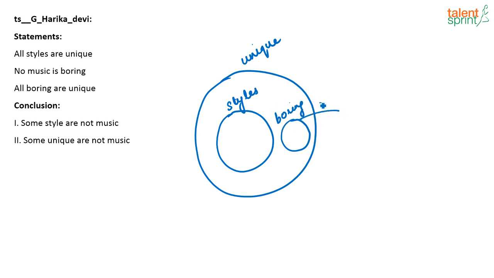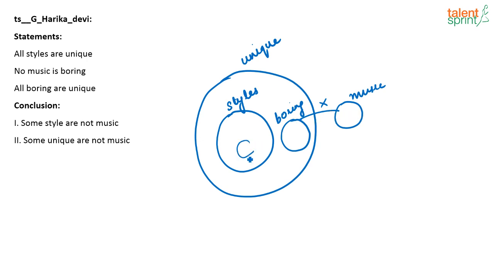Then, no music is boring. Again I don't know where music is, it might be here. I am just drawing it with minimum overlapping. First one: some style are not music. Is that true? See, I only know that boring and music are disjoint.